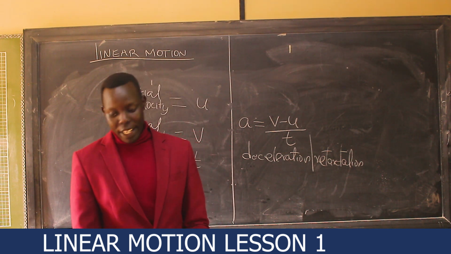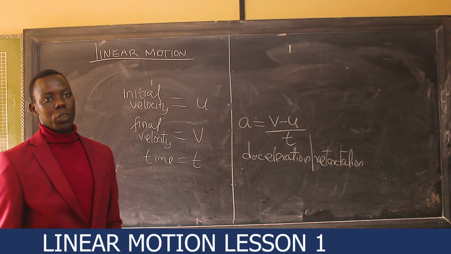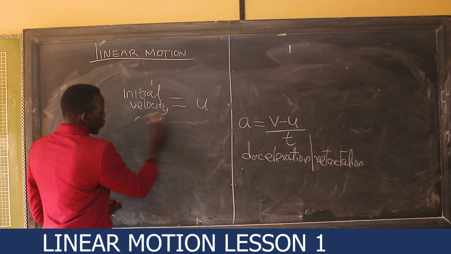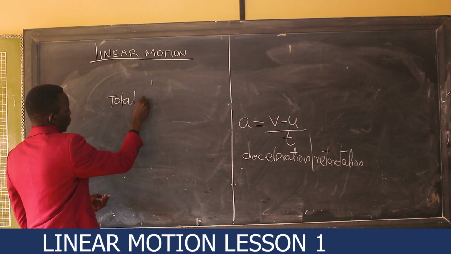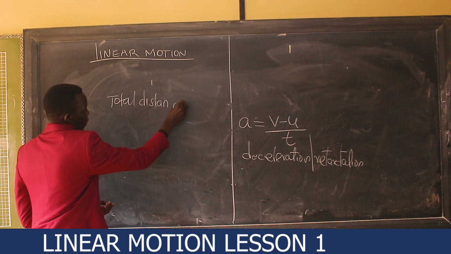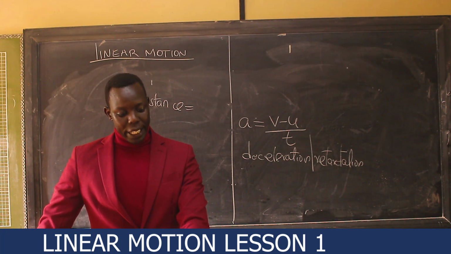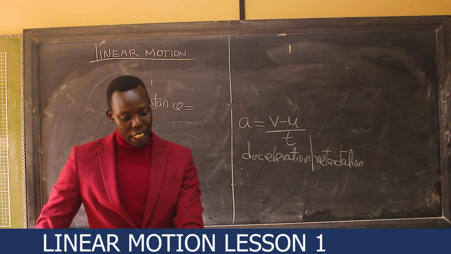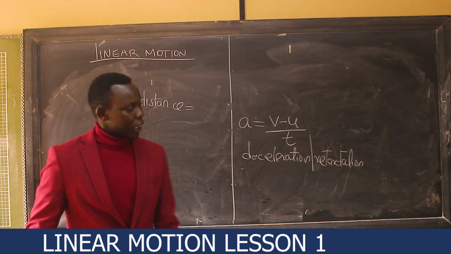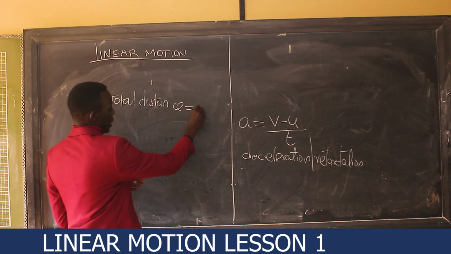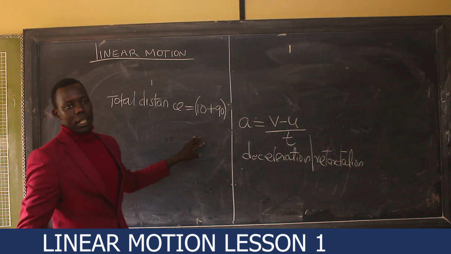Because it is talking of the average speed, we are supposed to get the total distance, then the total time. Let's look at the total distance. Look at your question once again. A body covers a distance of 10 meters in 4 seconds. It rests for 10 seconds and finally covers a distance of 90 meters in 6 seconds. Calculate its average speed. So the total distance is 10 meters plus 90, which is 100 meters.